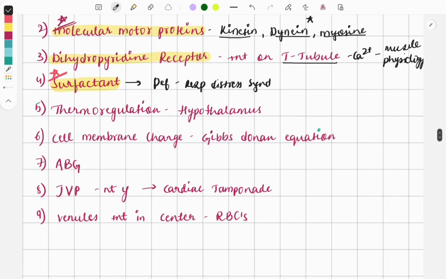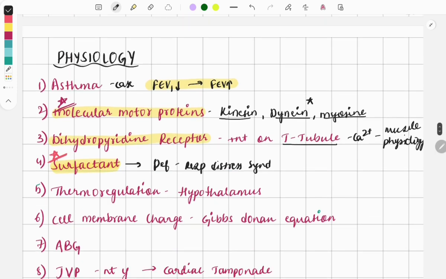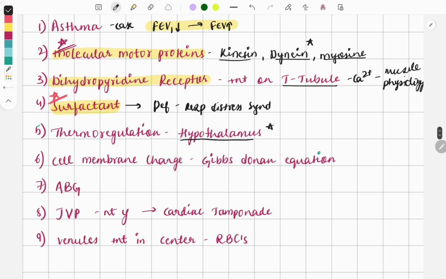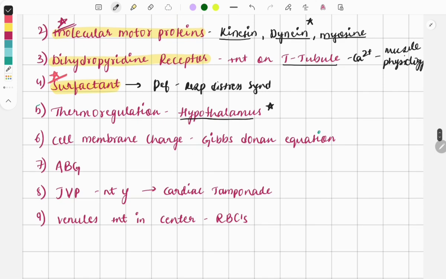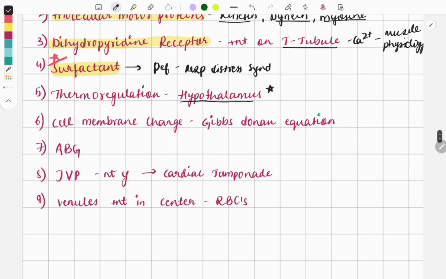Then moving on, thermoregulation. This is controlled by the hypothalamus. So the hypothalamus and its function, one-liners are asked repeatedly, and this time it was on thermoregulation. They had described a one-liner or two-liner case, and in the last they had asked: thermoregulation is controlled by which of the following. Then cell membrane charge is maintained by the Gibbs-Donnan equation. So this was asked as a one-liner.